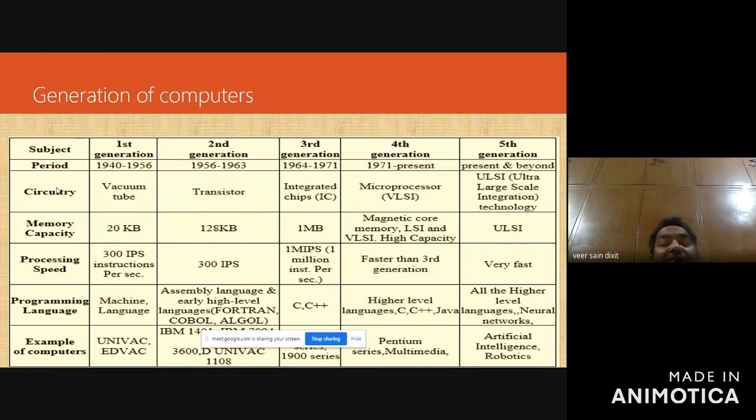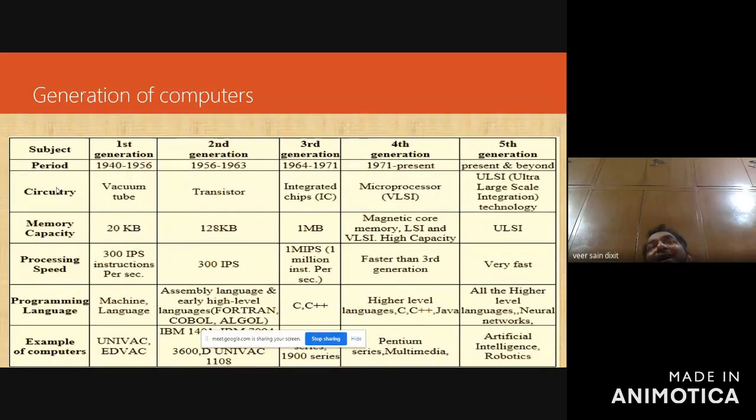In the first generation, the memory capacity was 20 kilobytes. The processing speed was 300 instructions per second in the first generation computer. While writing our programs, we were writing them using machine language. You know that every computer understands 0 or 1. So in the first generation, we were writing our programs in terms of 0 or 1. So what was the problem with that?